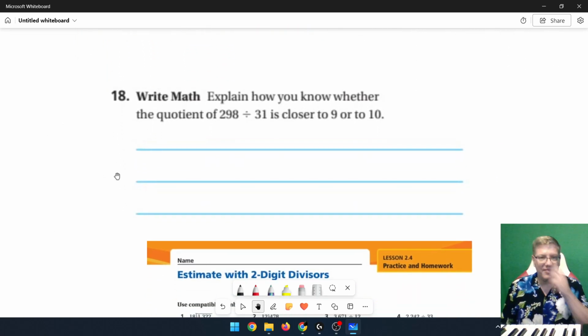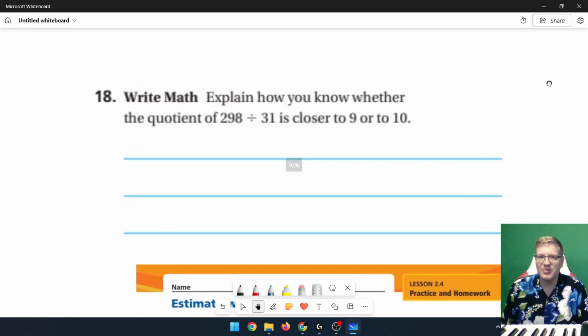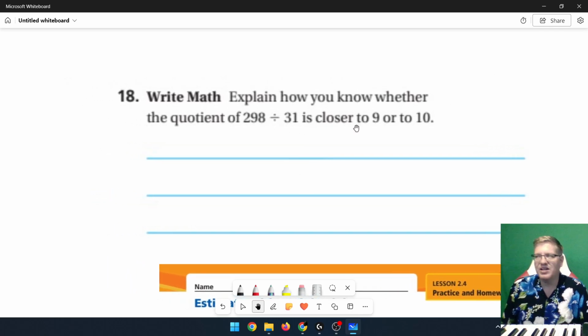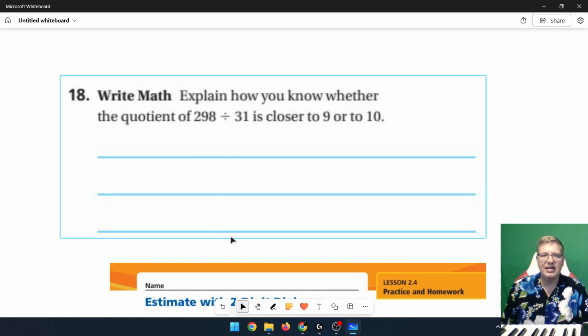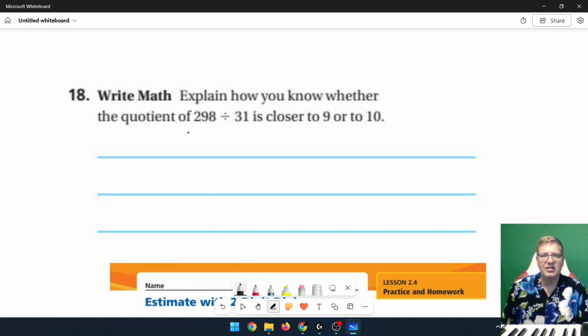So now, one question that we are going to ask with this is, how can we figure out whether the quotient is closer to one number or the other? So if we go ahead and look at this, we are really close to 300. So I would go ahead and kind of pencil this in underneath. We are trying to do 300 divided by, and the closest number that we would get would be 30. So this would probably be our math problem that is the most accurate.